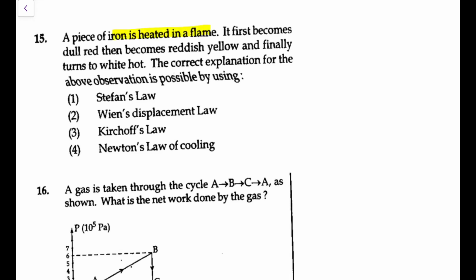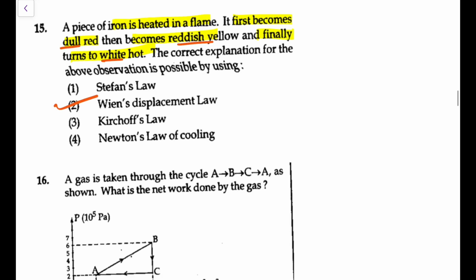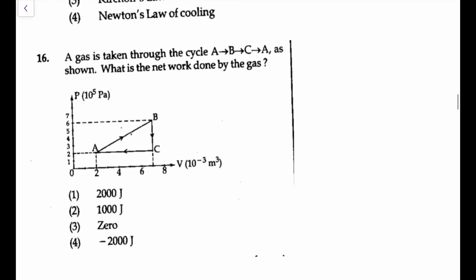A piece of iron is heated in a flame. It first becomes dull red, then reddish yellow, and finally turns white hot. This is explained by Wien's law. As the temperature of the body increases, the wavelength corresponding to maximum radiation keeps shifting to a lower value. Initially it was red and it shifts towards the bluer region, and finally when all seven colors are emitted in equal amounts, it turns white hot. So a white hot object is at a higher temperature compared to reddish yellow, compared to dull red. It is based on Wien's displacement law that you know.